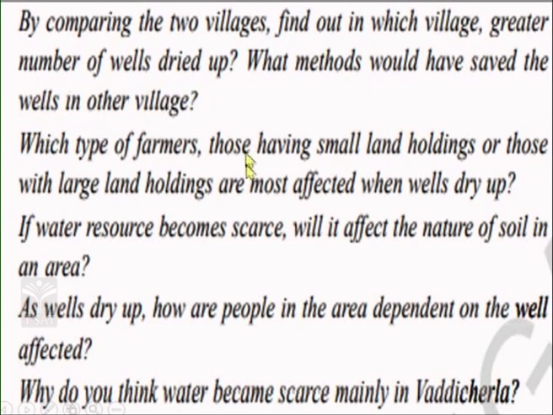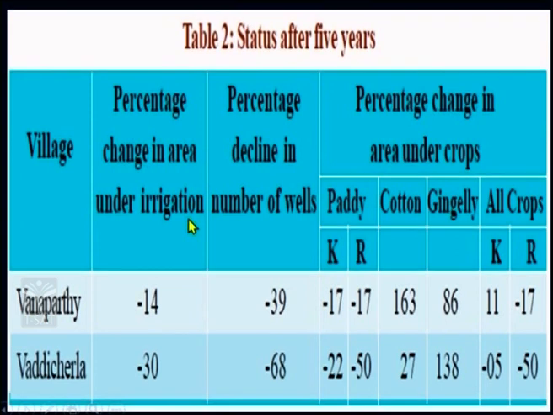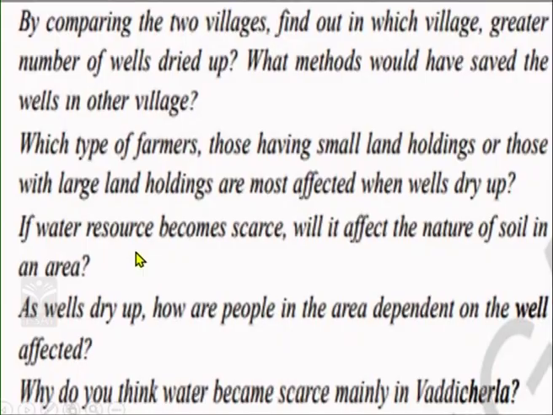Let's try to look at this particular slide with the questions. By comparing the two villages, find out in which village a greater number of wells dried up. What methods would have saved the wells in the other village? So, when you look at this, we understood that Vanaparthi was at a better stage than Yh, and again the answer is because of the percolation tank.